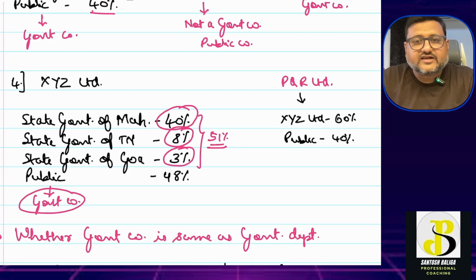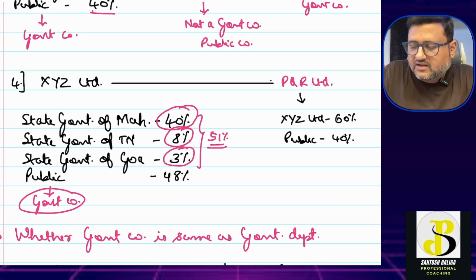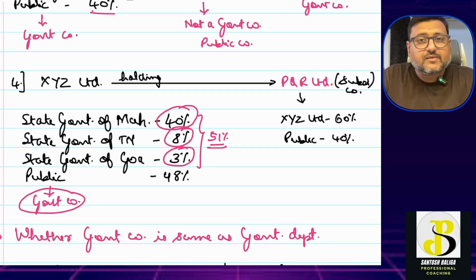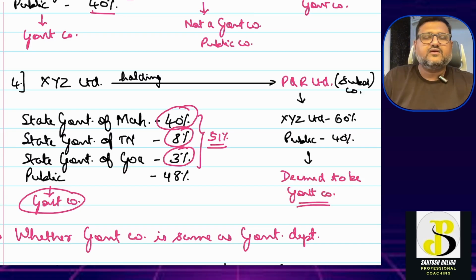This means that XYZ company has a controlling interest of 60%, which means that XYZ Limited is a holding company, and PQR Limited is a subsidiary company of which company? XYZ company. XYZ company is already a government company. So a subsidiary of a government company will also be deemed to be a government company.